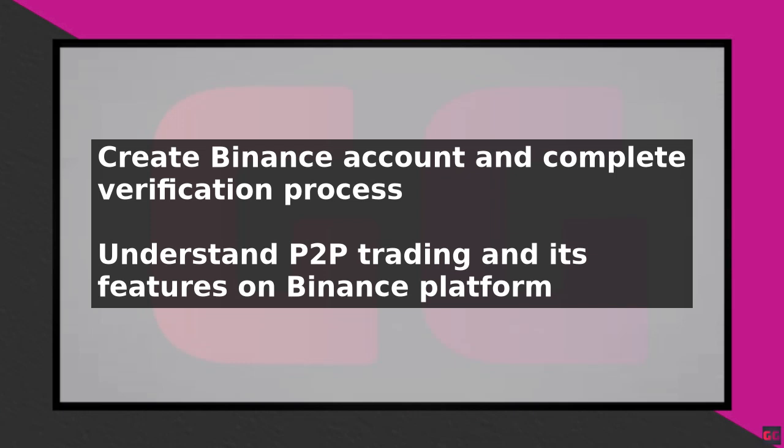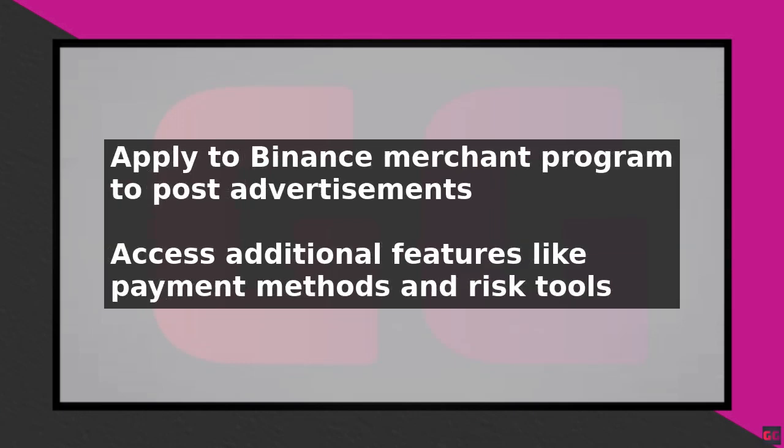First, create a Binance account if you do not already have one, and complete the verification process to ensure you can use all the features. Next, go to the Binance website and click on the P2P Trading tab. Here you will see a list of available cryptocurrencies and fiat currencies you can trade.